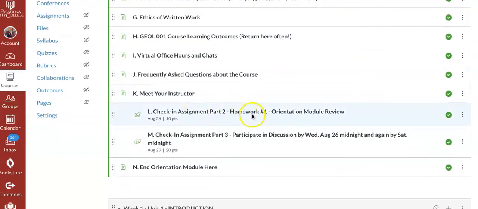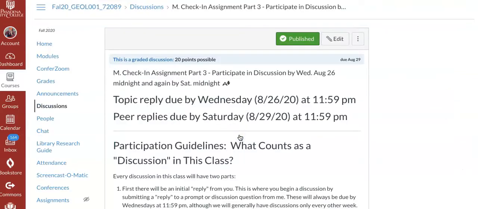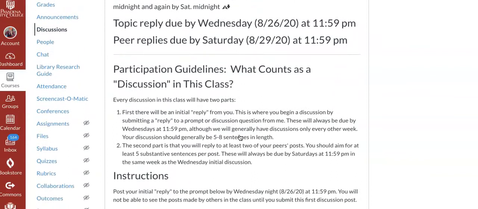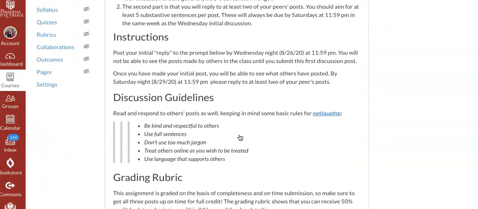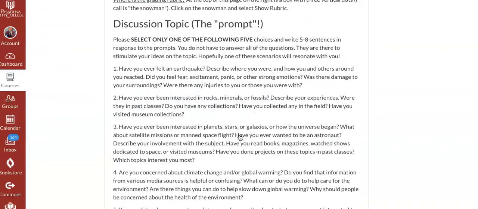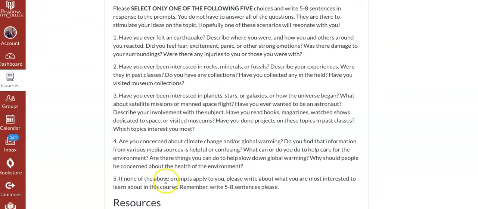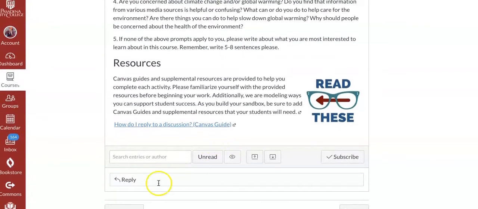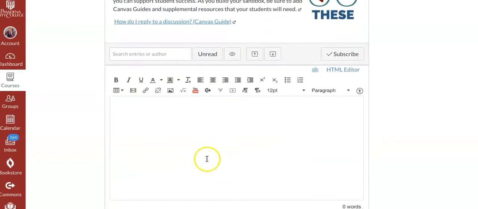And then here is your first homework that you have to do by Wednesday at midnight and a discussion. So the homework is about reading through all this material, and the discussion is listed here. So it explains what discussions are in this very first one. And what you have to do is you have to read and respond to one of these 5 prompts. Have you ever felt an earthquake? And then it asks you for some more questions. Have you ever been interested in rocks, minerals, or fossils, etc.? And so you respond to one of these 5 by hitting reply, and then you type. And you have to do this by Wednesday at midnight.